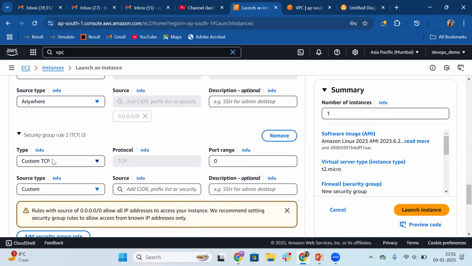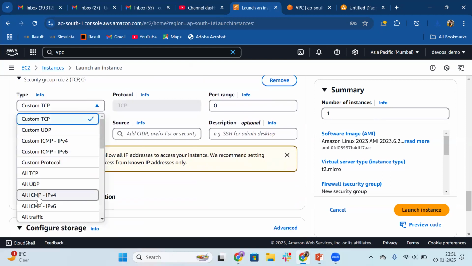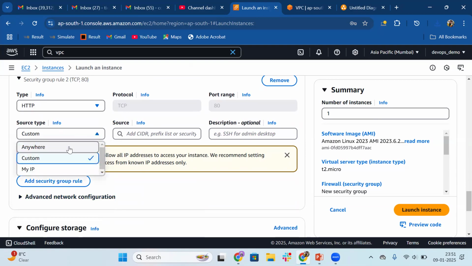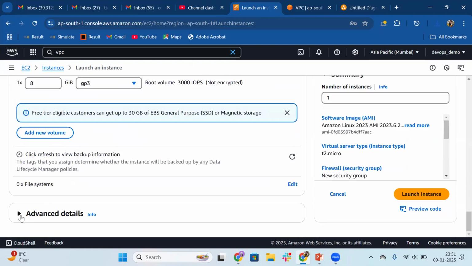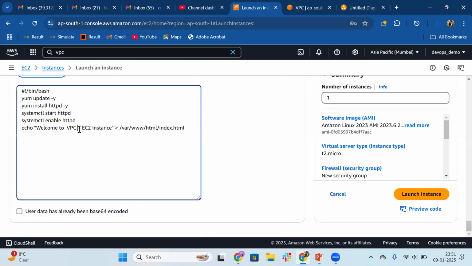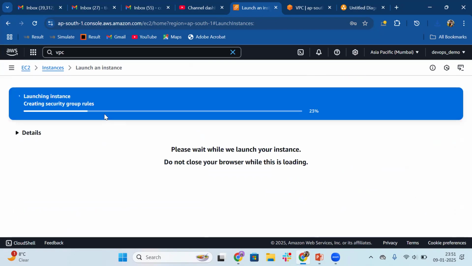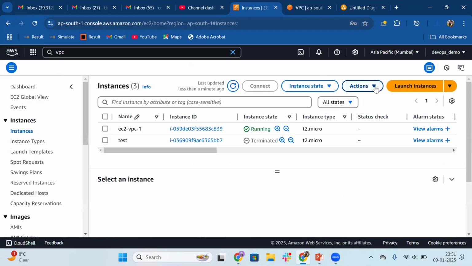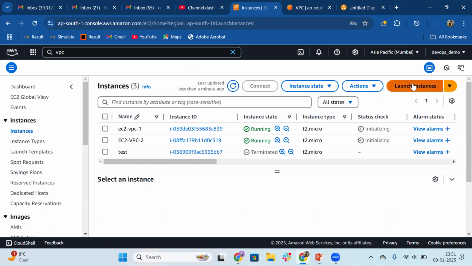Security group will be added with port 80 and protocol HTTP. Source type anywhere, and the user data will be the same with a different message. Welcome to VPC2 EC2 instance. Click on launch. The moment it is launched, we will create the third one as well in the third VPC. And then we will go to the transit gateway attachment creation. So first is running, second is now running. Let's get to the third one.